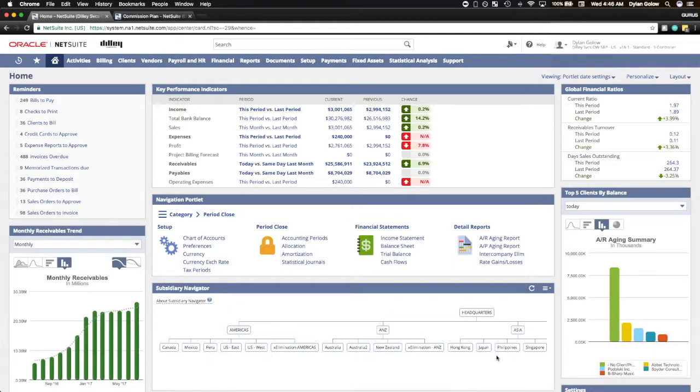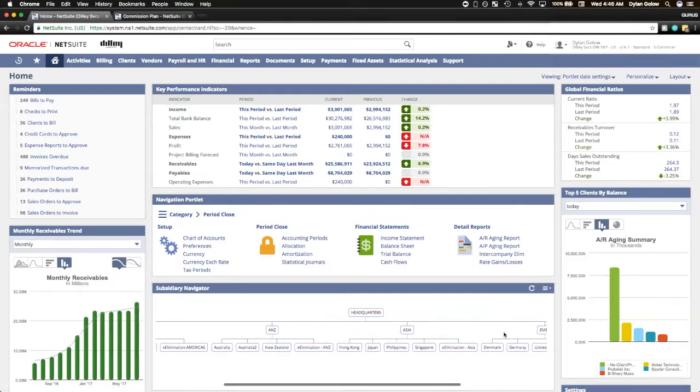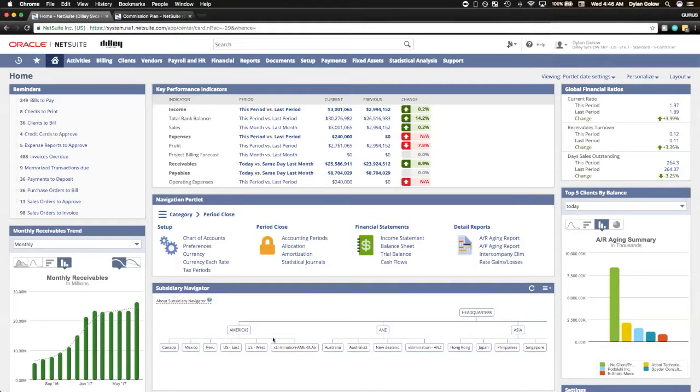Now, the reason I'm bringing this up is because we have the ability to set quotas or schedules at all 3 of these levels. So we could have a quota at the consolidated headquarters level, or at each of the Americas, Australia, New Zealand, Asia, and EMEA levels, or one level down again, we could have a quota for each independent child subsidiary if we did choose to. Even more than that, we could break it up by department within each subsidiary after that as well.